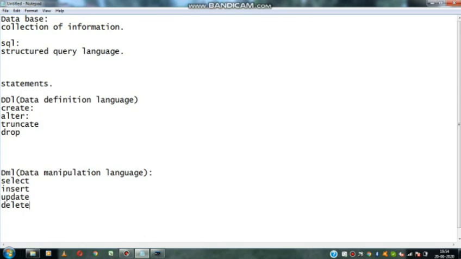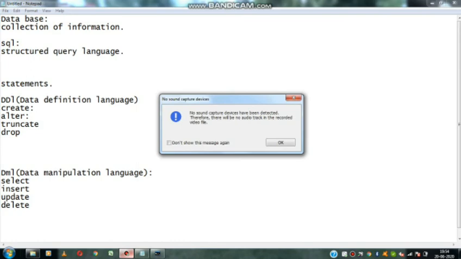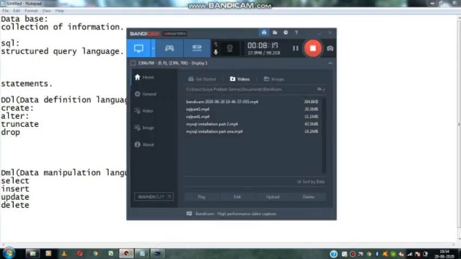Delete is for particular data. Delete, truncate, drop, see the differences. Delete means one particular row from the table. Truncate means all the rows at a time we can delete. Drop means the total table is removed. That is the difference between delete, truncate and drop. Okay, so I hope you are clear with this.